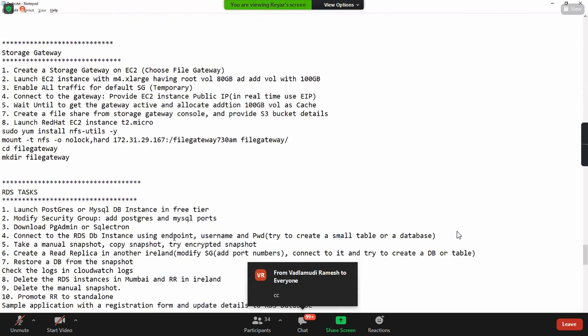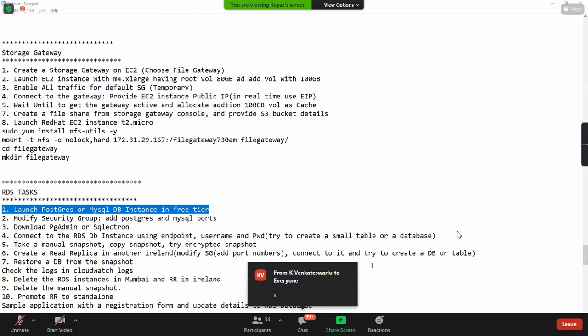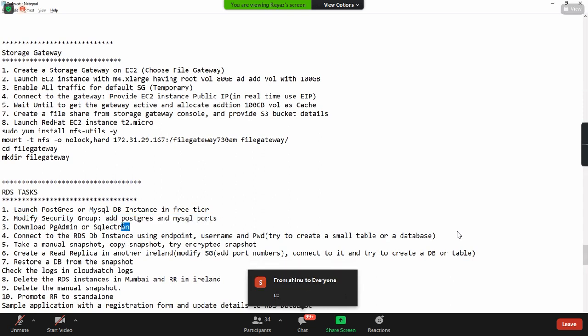Okay, here. So guys, see this task here. Launch a Postgres or MySQL DB instance in free tier. Possible? Yes or no? Yes. Come on, chat it now. Okay. So modify the security group and add Postgres and MySQL here, and download pgAdmin and a SQL client here. You can download and use it, and connect to the RDS DB instance using an endpoint, username and password, guys.